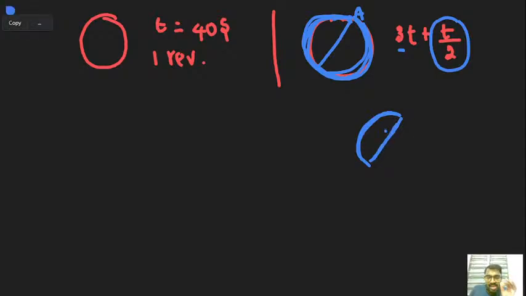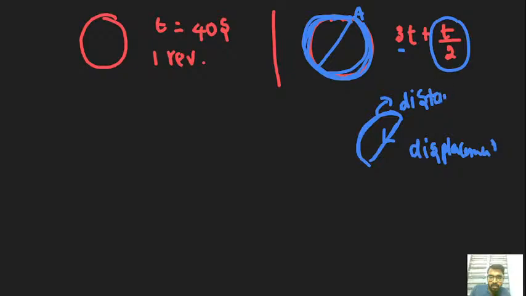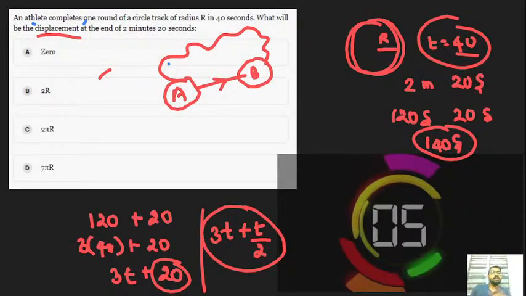The linear path is the shortest path, and the shortest path is known as the displacement. The curved part is the distance. So they have only asked for the displacement.